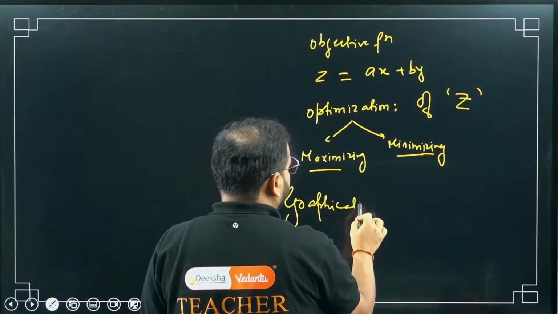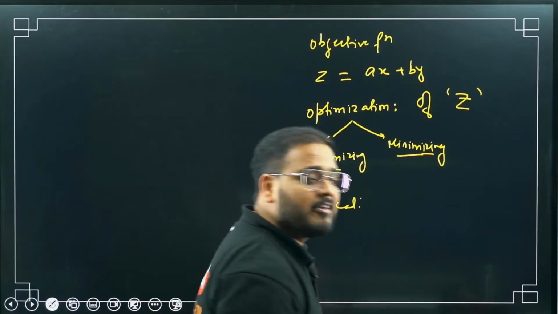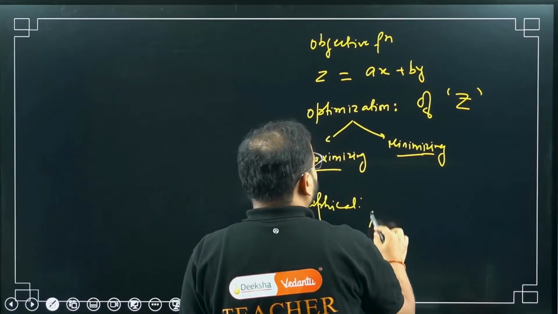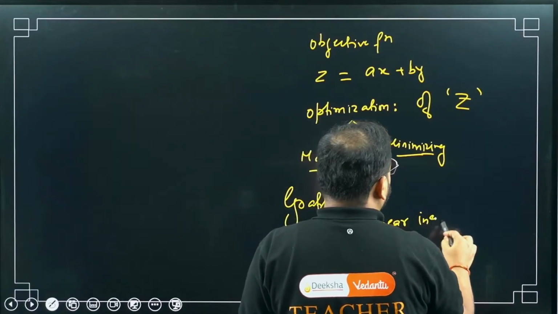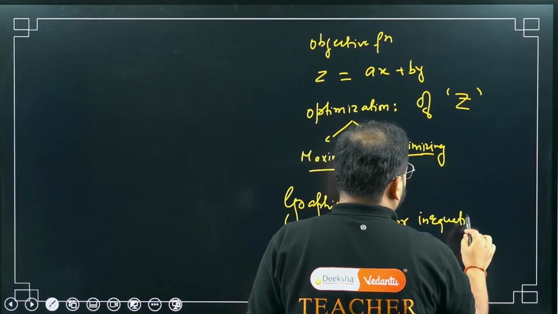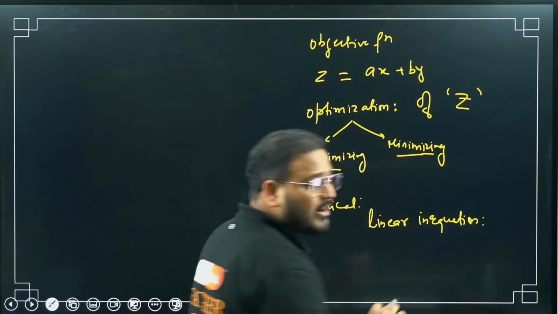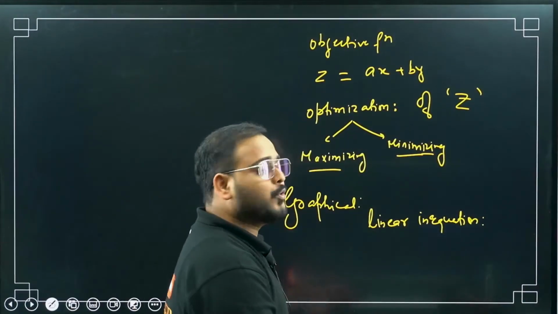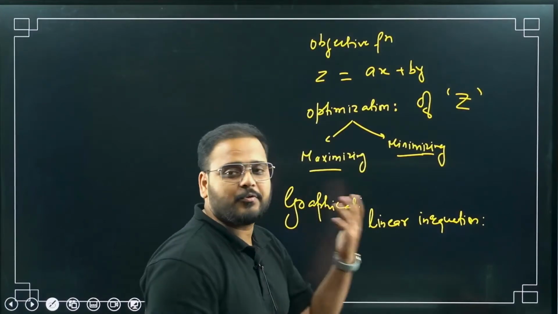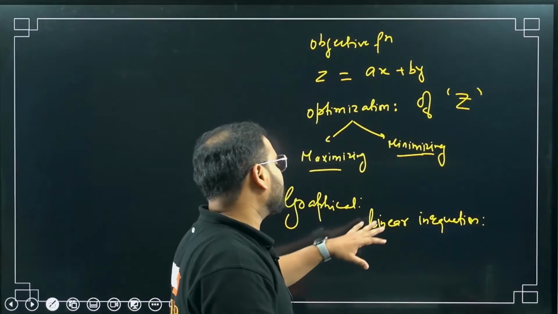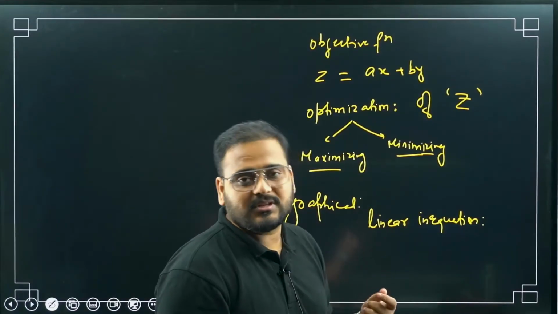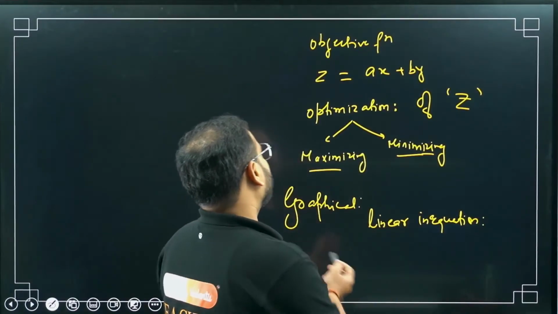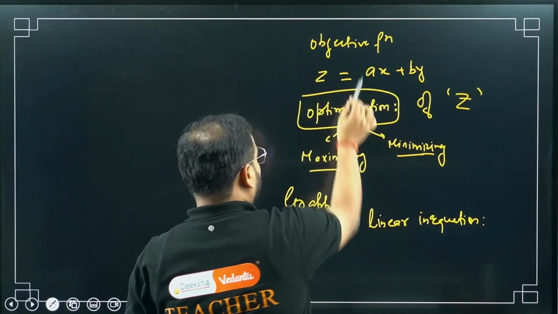So we use a graphical approach to solve it with the help of what? With the help of linear inequations. Linear inequations means we'll be dealing with a lot of inequalities. You've learnt it in your PU1 portions, but we'll see that when you revise that part as well. So we're going to deal with linear inequalities, and we'll use that graphical approach in the linear inequality to get the optimization for our objective function.